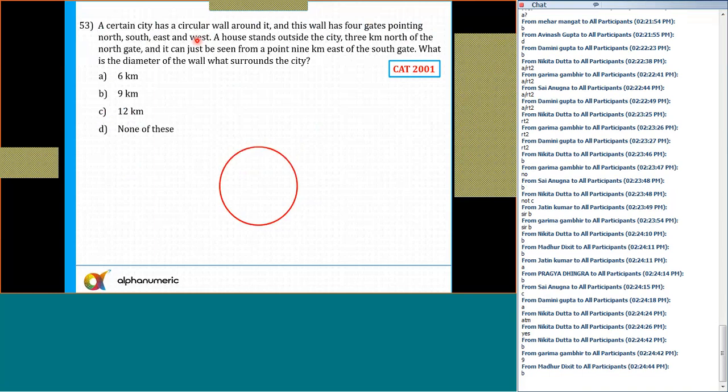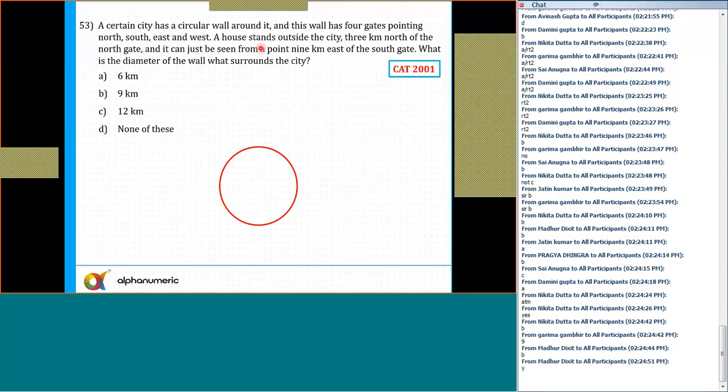Let's see here. A certain city has a circular wall around it. And this wall has 4 gates pointing north, south, east, west. A house stands outside the city 3 kilometers north of North Gate. So this is north of North Gate, that is 3 kilometers. So this distance is given as 3. And it can be just seen from the point 9 kilometers east of the South Gate. So this is 9 kilometers east of the South Gate.